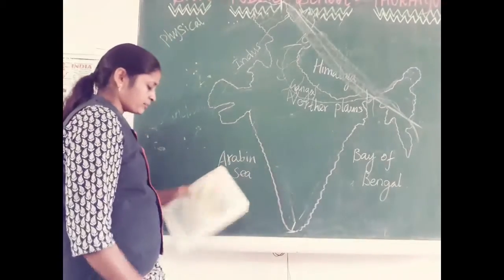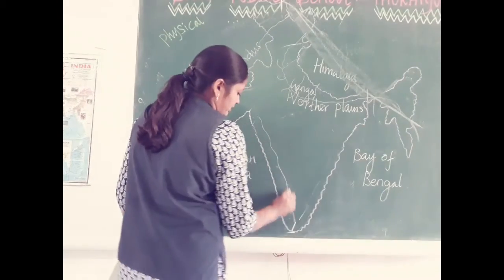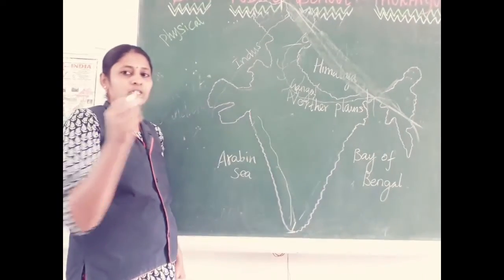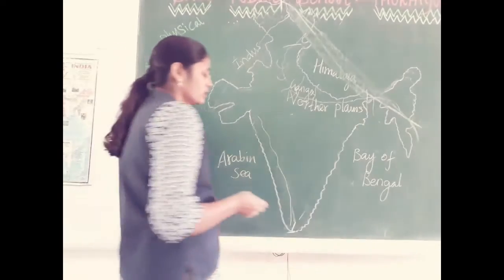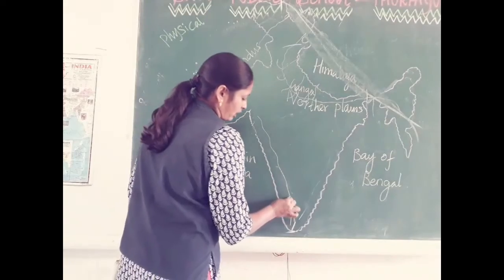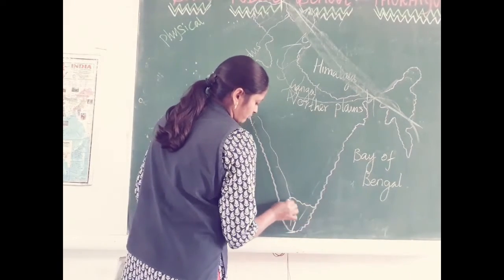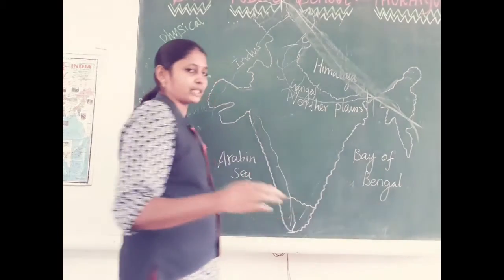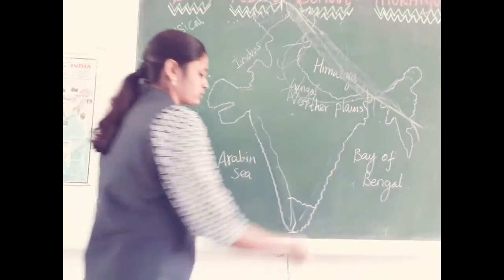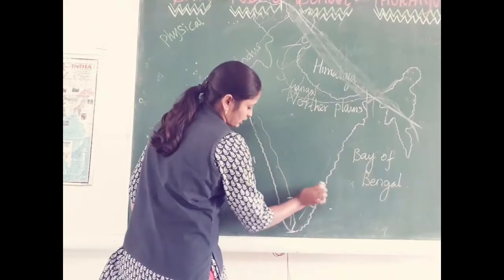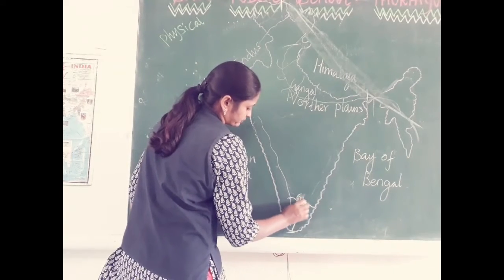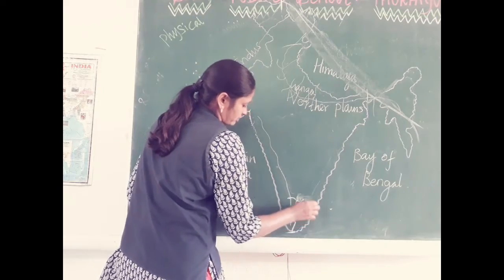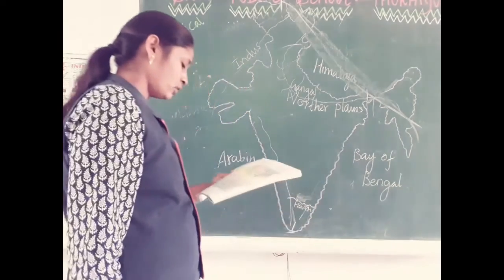Okay, so you come to South India. Here, as I said before, the Western Ghats is the main source from which many rivers originate. One of the main rivers is the Kaveri. It starts from Karnataka, the Kodagu district, flows through Tamil Nadu and Kerala, and at last merges into the Bay of Bengal. So, the Kaveri river.